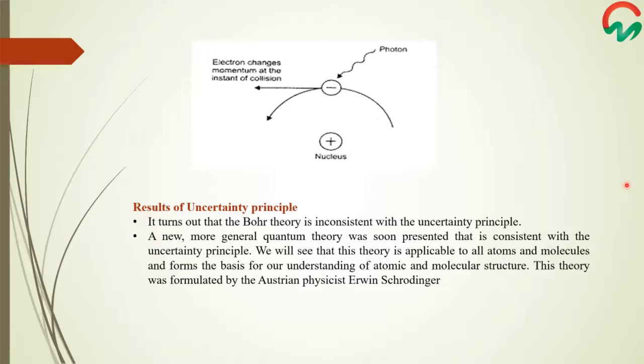The uncertainty principle turns out to show that the Bohr theory is inconsistent with it. A new and more general quantum theory was soon presented that was consistent with the uncertainty principle, and this theory was applicable to all atoms and molecules and formed the basis for our understanding of atomic and molecular structure. This theory was formulated by the Austrian physicist Erwin Schrödinger, and we will talk about his theory in our coming lectures.